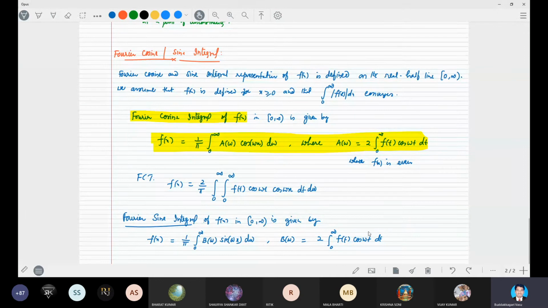This will be possible if f(x) is an odd function, right?